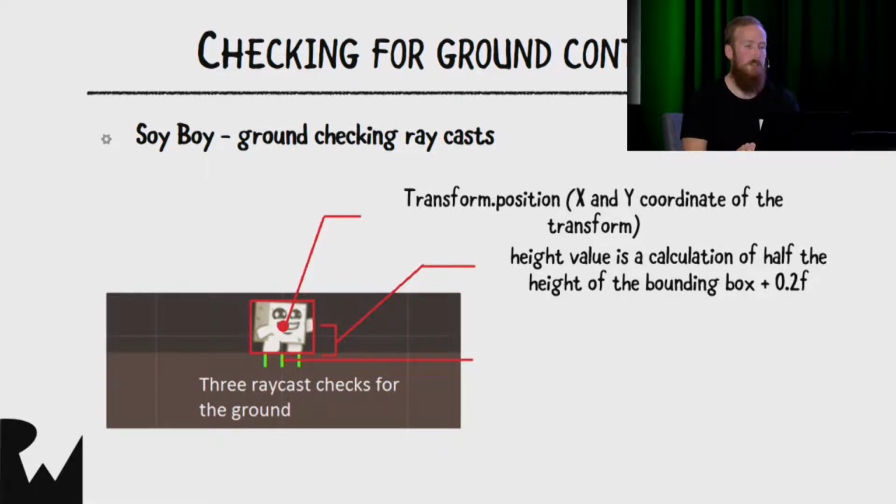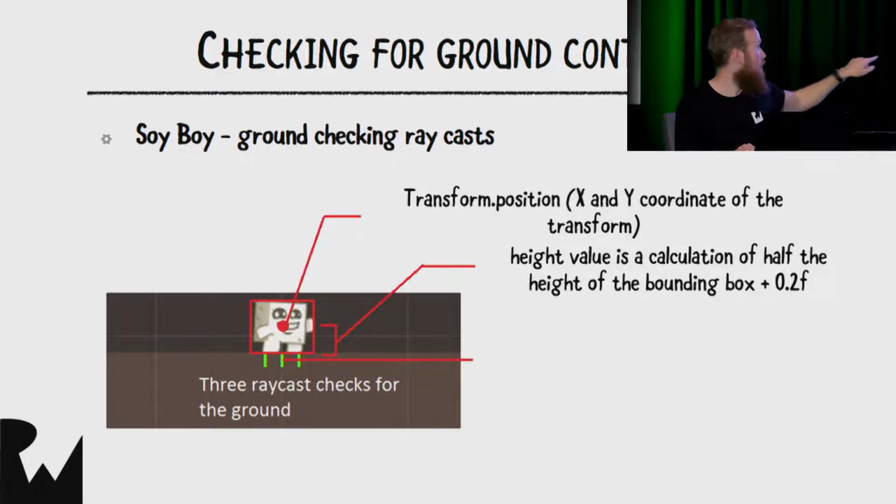So to do this, we calculate where we need to start these raycast lines from. We're going to use this component called transform.position. That's a property on the transform component that's attached to our game object, and it's got an x and a y value, basically where the object is in the x and y space. And we're going to take that height value that we calculated, remember, in the initialization. That height value is actually half of the height. It's a bit misleading. I should have called it something else. But it's half of the height of the character. And we're going to add that 0.2f value for some padding just to get it slightly below the feet. So that's basically the position that we start the line from.